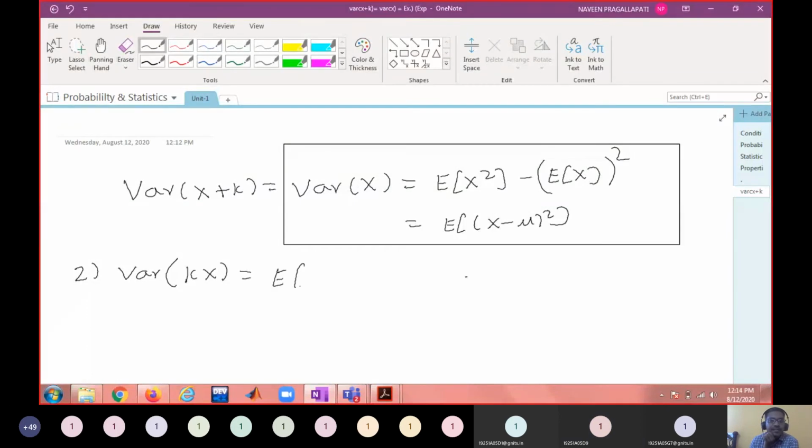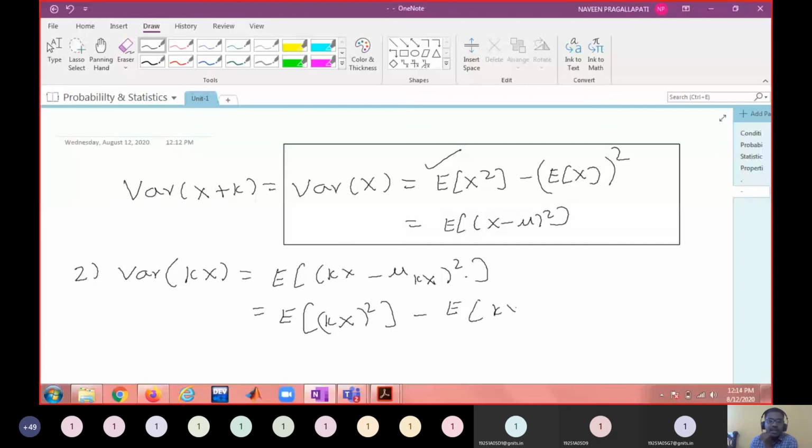This is expectation of kx minus mu of kx whole square. That is the definition, right? So this is according to the formula. So that is expectation of the random variable, what is the random variable now, kx, whole square, minus expectation of kx whole square. Is that okay? Yes.